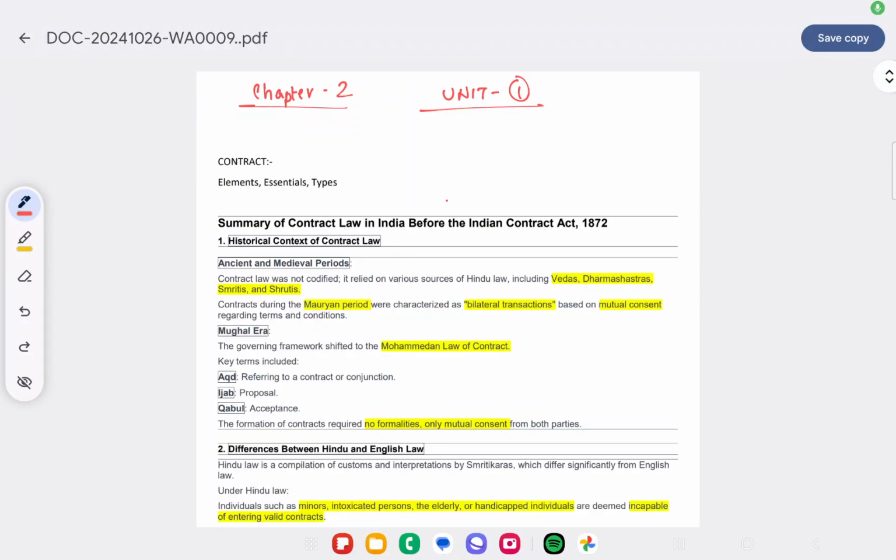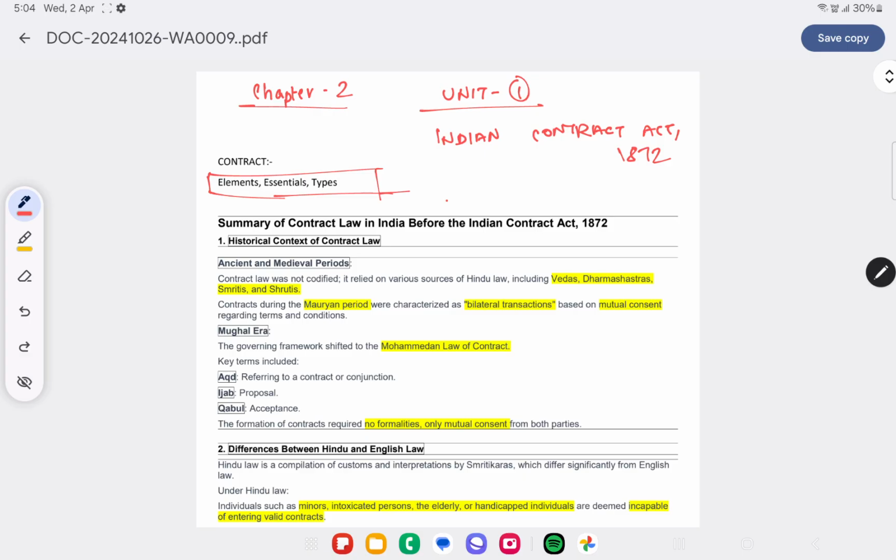We will see about Chapter 2, Unit 1. Chapter 2 is all about the Contract Act. This is a very simple chapter. We will have a quick overview or revision of Chapter 2, Unit 1, which is about the Indian Contract Act 1872. This unit is all about elements, essentials and types of contract.